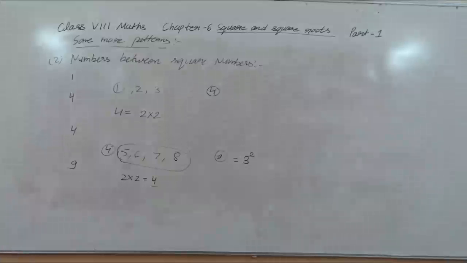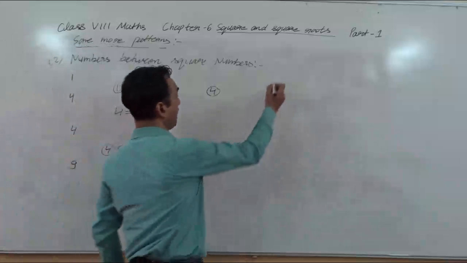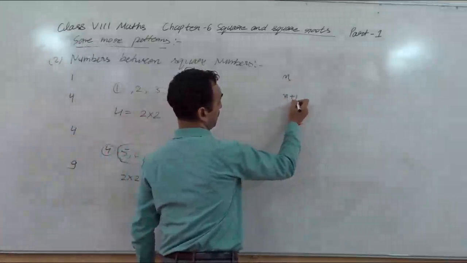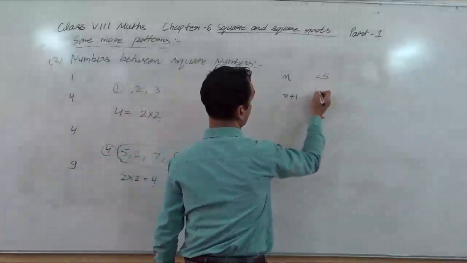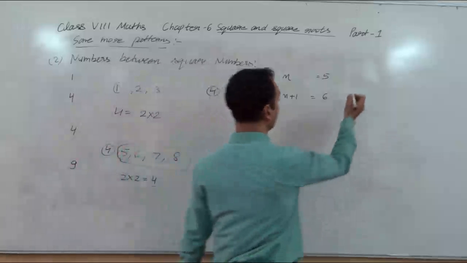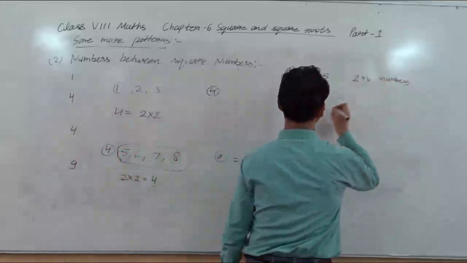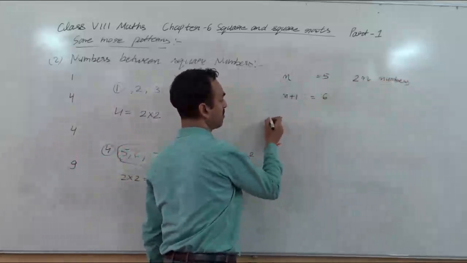So you can see here, we can find the numbers between two squares, and a formula is here. In general, we can say there are 2n non-perfect square numbers between the squares of the numbers n and n plus 1. Suppose you take n as 5, then it will be 6. Then it's saying that 2n numbers will be between the squares of 5 and 6.